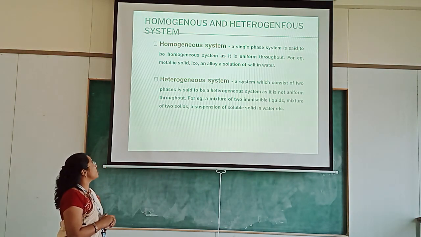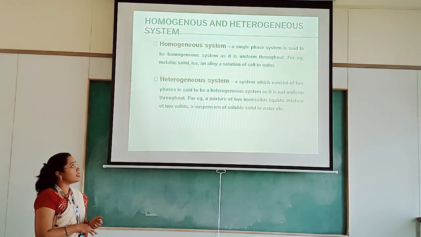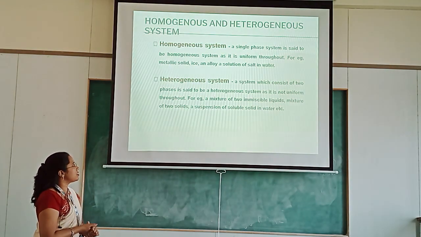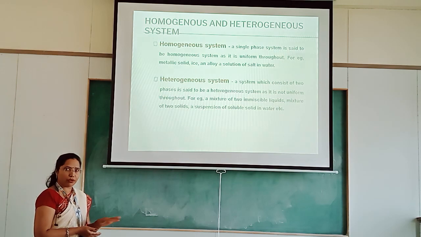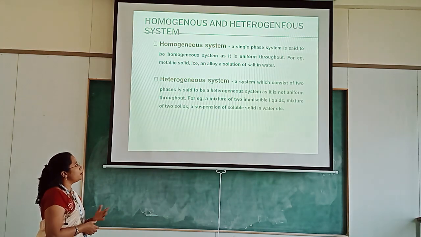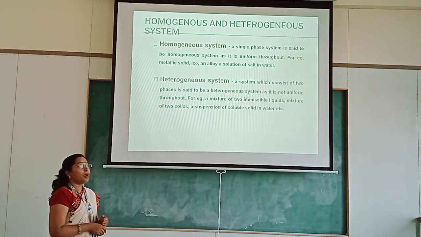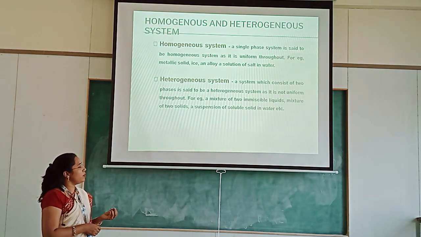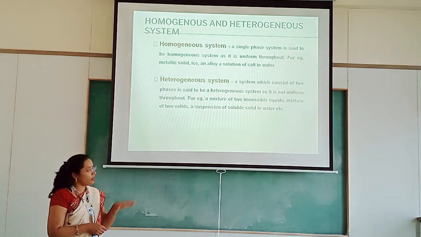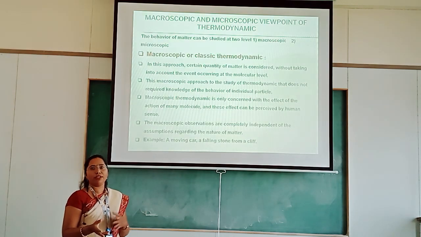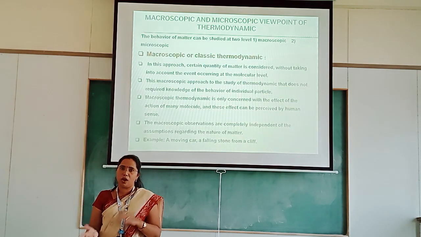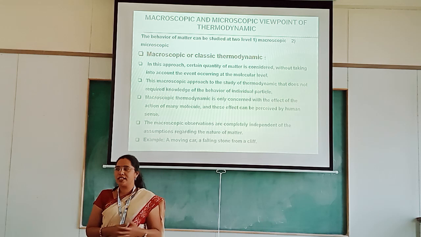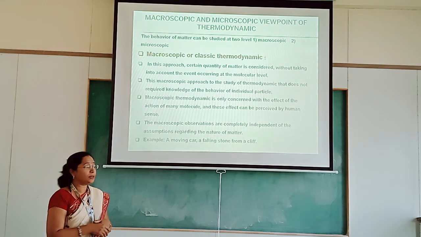A system which consists of two or more phases is called heterogeneous, and it is not uniform throughout. For example, a mixture of two immiscible liquids, a mixture of two solids, and a suspension of a solid in water. In our home we use water and oil, which is a heterogeneous system.